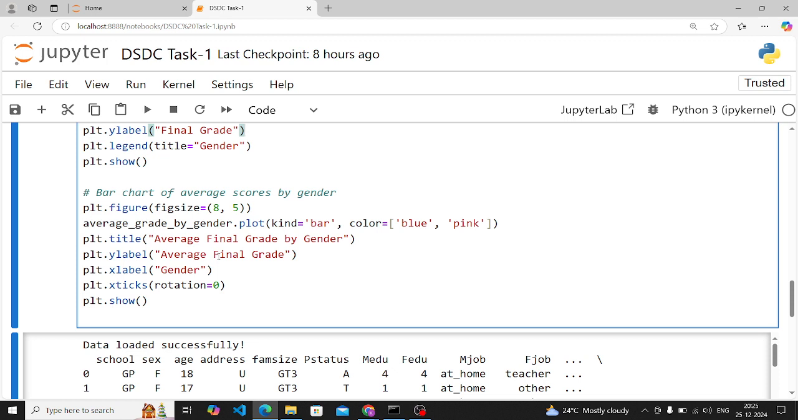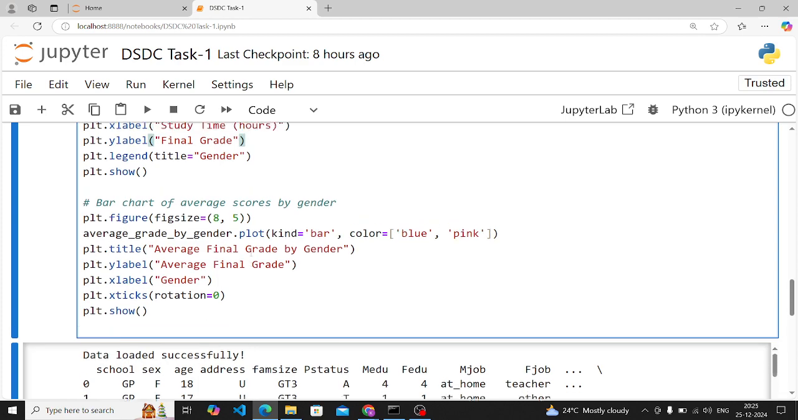The third and last visualization is to create a bar chart comparing the average scores of male and female students. For this bar chart you have to use the plot function and choose bar. The colors we have fixed are blue and pink for male and female. The rest of the syntax is the same except plt.xticks(rotation=0), which is the new function. This sets the rotation of your x-axis labels.